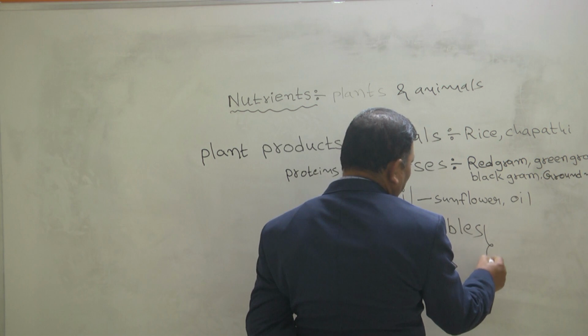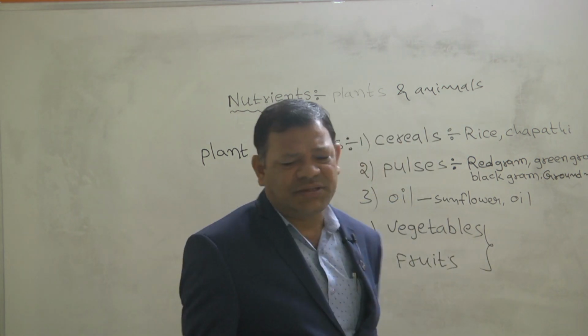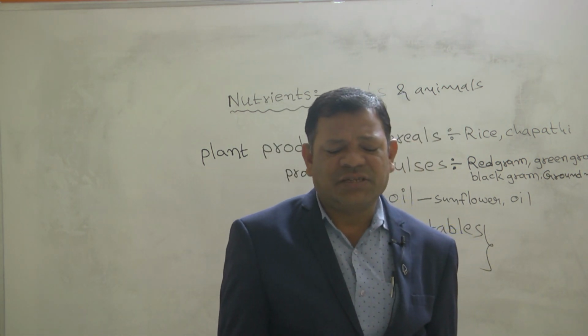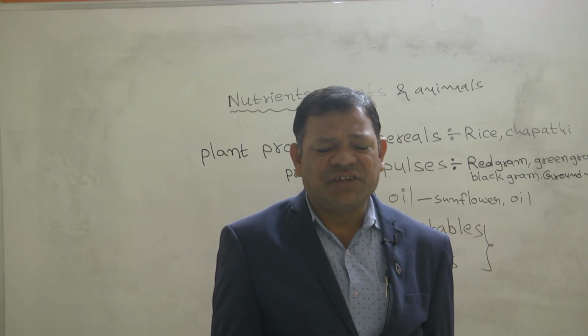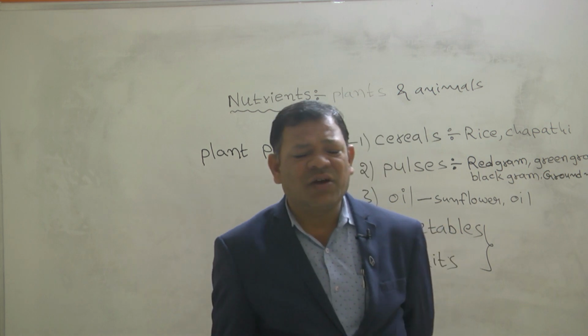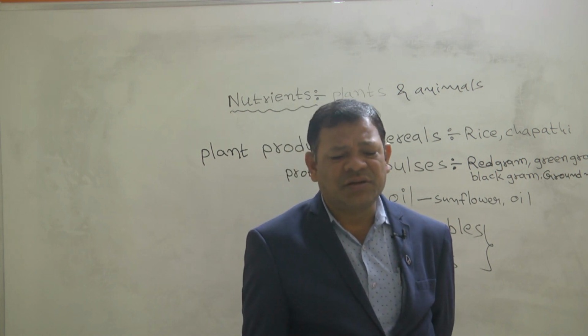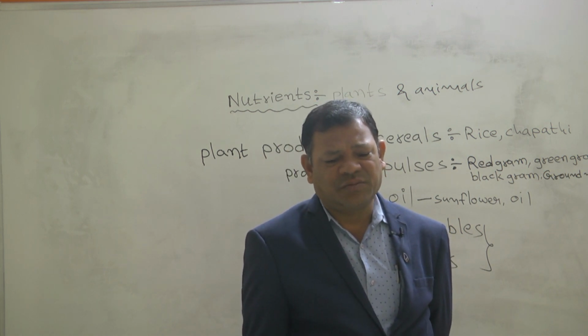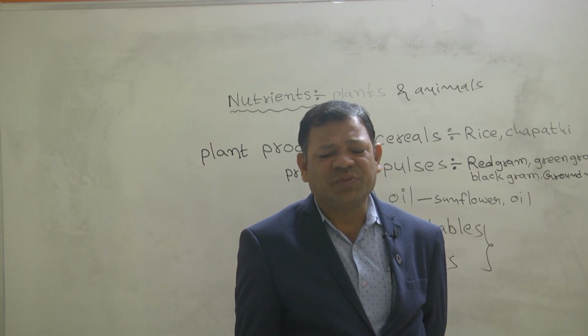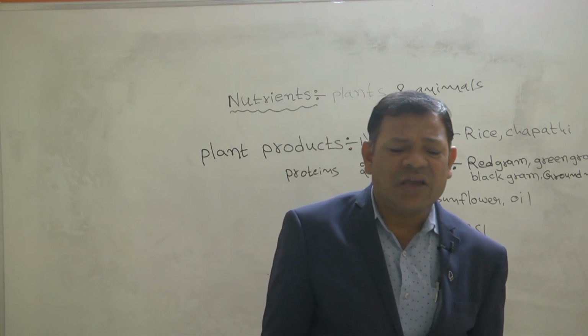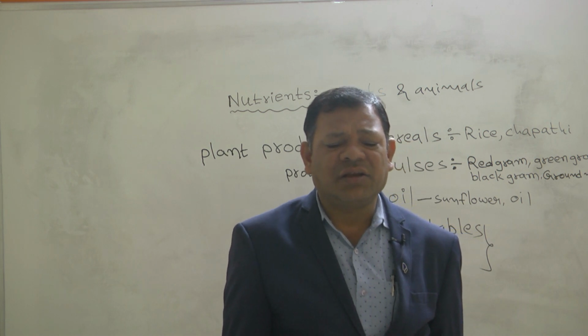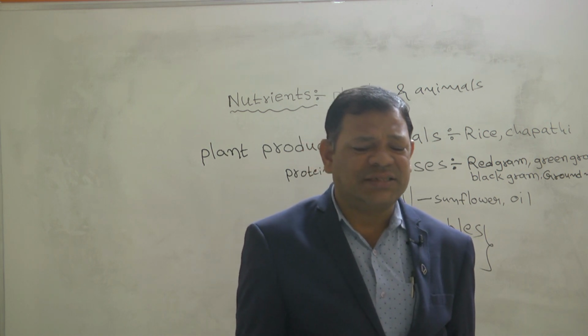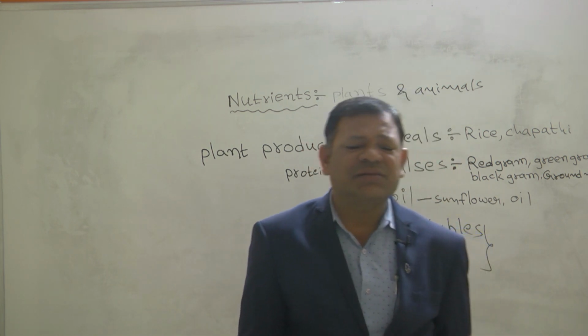And do you know very well all types of the vegetables and fruits, especially the roughages, fibers are more present. If you eat the vegetables and fruits, they prevent constipation. So that's why everyone in our diet should maintain a balanced diet. Balanced diet means what?